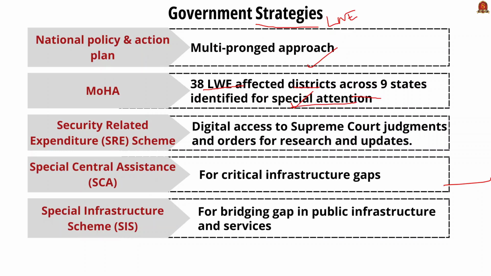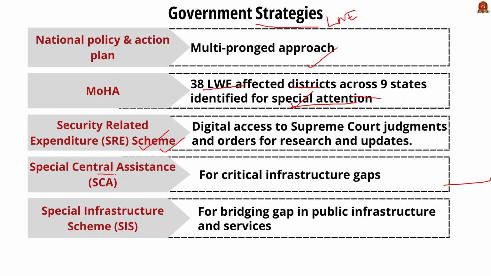Thirdly, the Security Related Expenditure scheme. It is a scheme by the central government that helps states affected by left-wing extremism to reimburse certain costs. These costs include training and operation needs for security forces, compensation for families of civilians and security personnel killed or injured in left-wing extremism violence, and rehabilitation of surrendered left-wing extremism members.